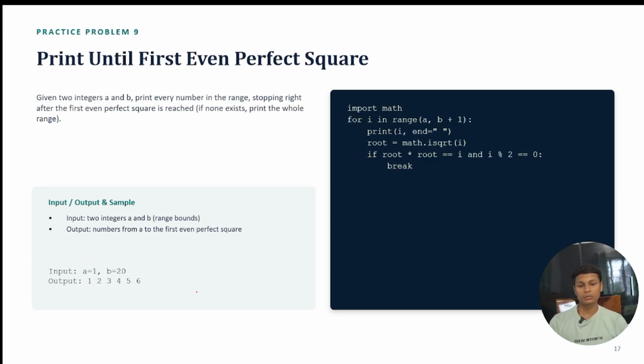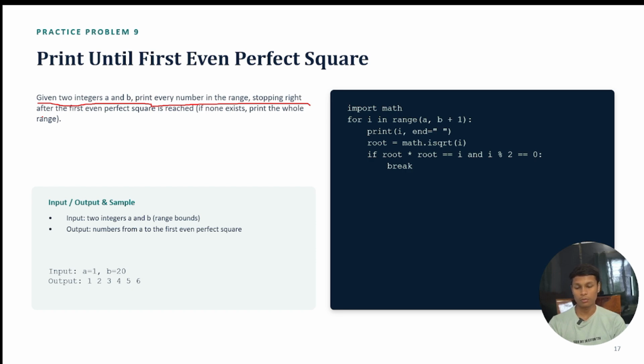Okay, so let's discuss our last question. In the last question, given two integers a and b, we are going to print every number in the range and stop right after the first even perfect square. Again we are going to use break because we are going to stop the loop.